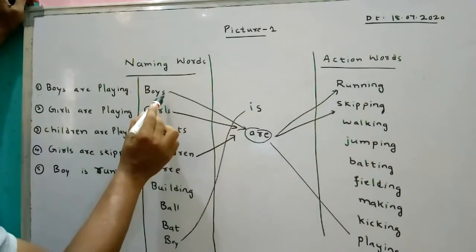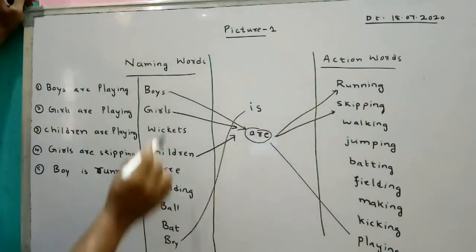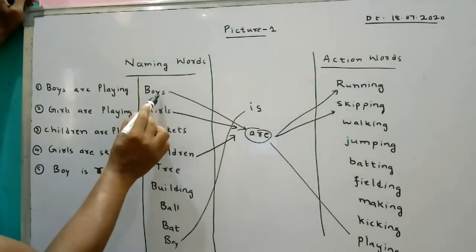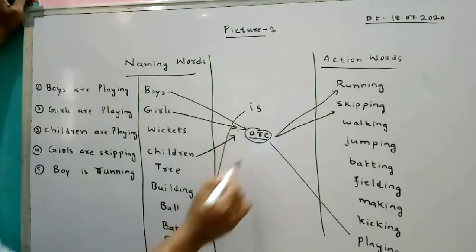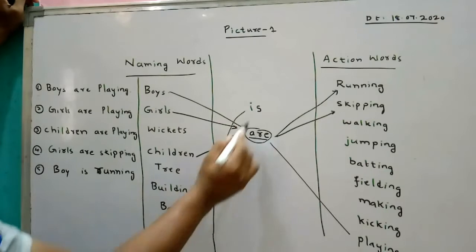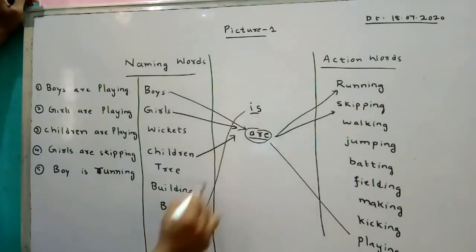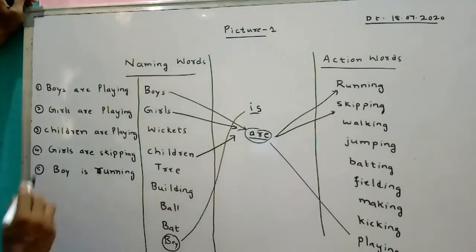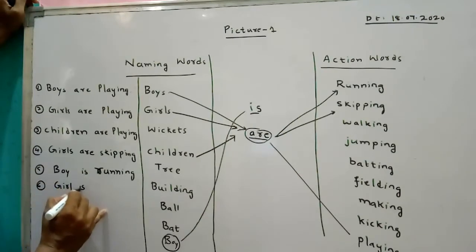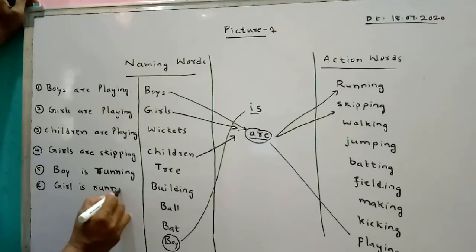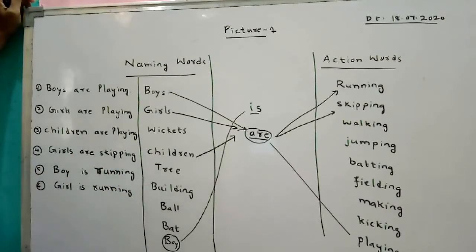But boys are running also we can use. Here boys, more than one boy, boys are there. For boys use this are. If single one boy, use only is. Singular. If it is singular, use only is. Boy is running. We can write like this. Girl is running.